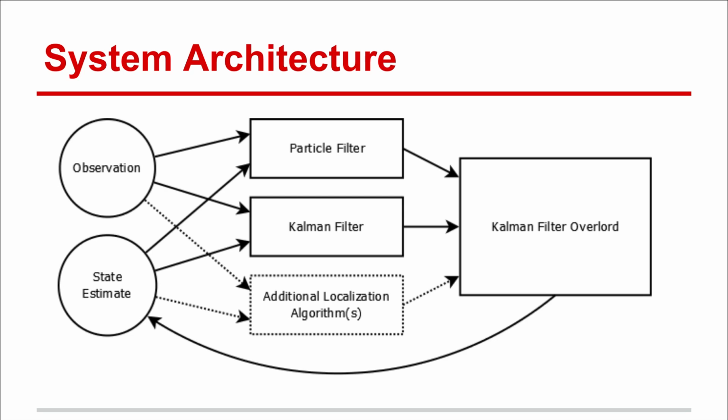Here we show the overall system architecture. We chose to use a particle filter and a Kalman filter for our implementation. However, any type and number of filters could theoretically be used. These subfilters take in sensor information and provide a state estimate to the Kalman filter overlord. The overlord merges these estimates and provides feedback to the subfilters.